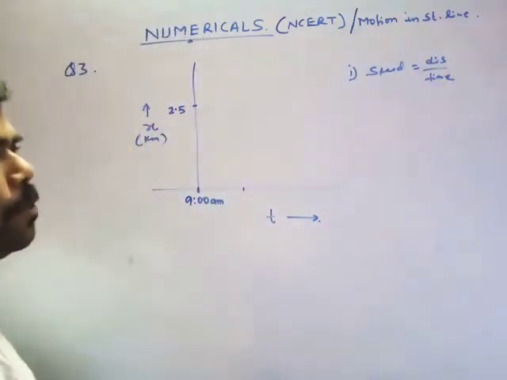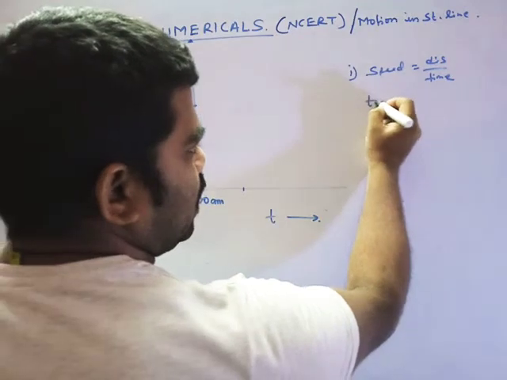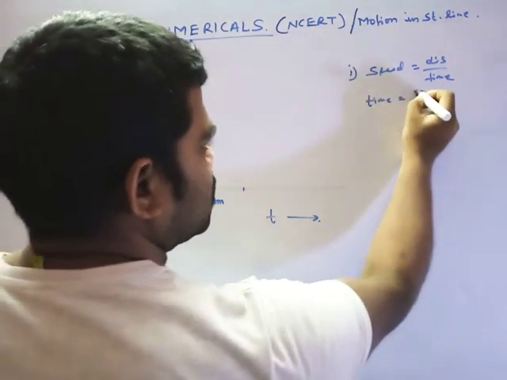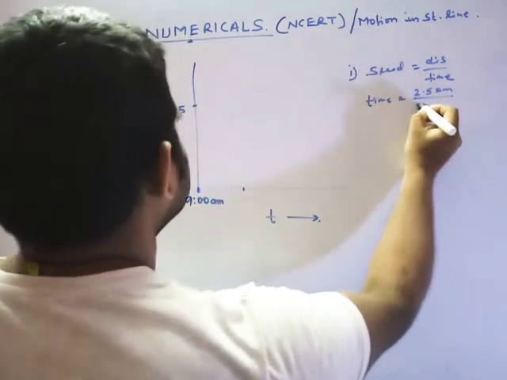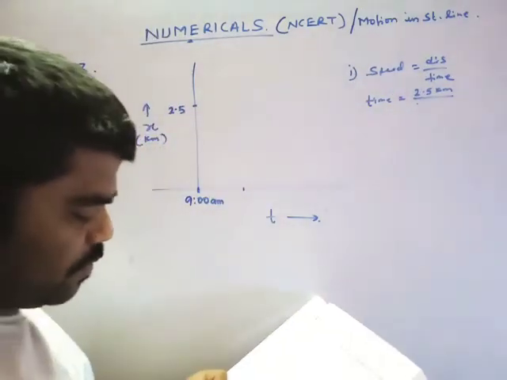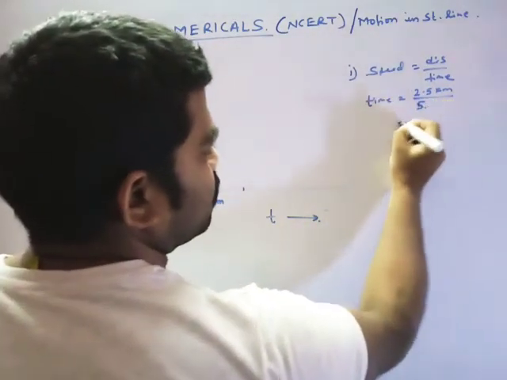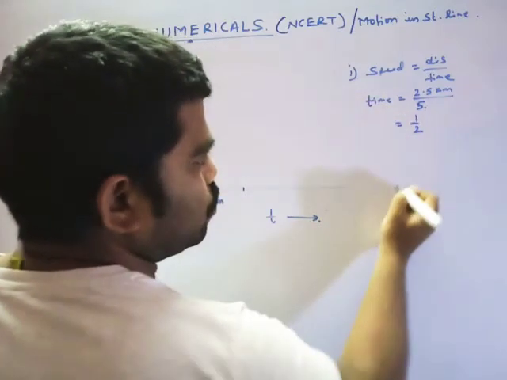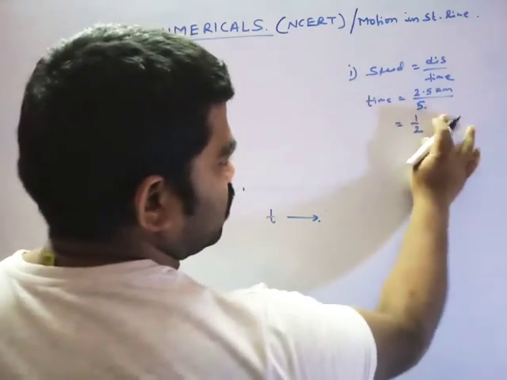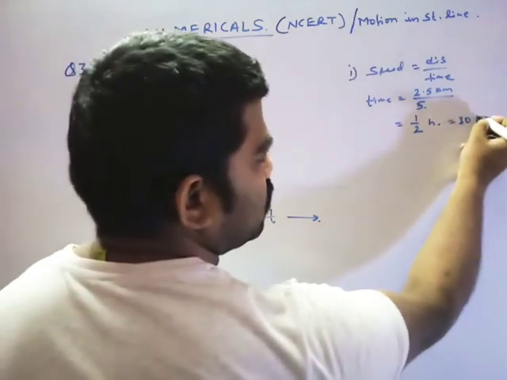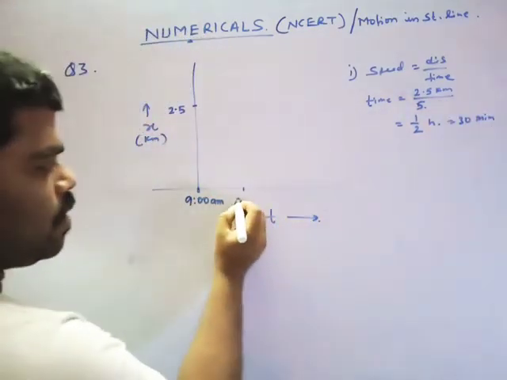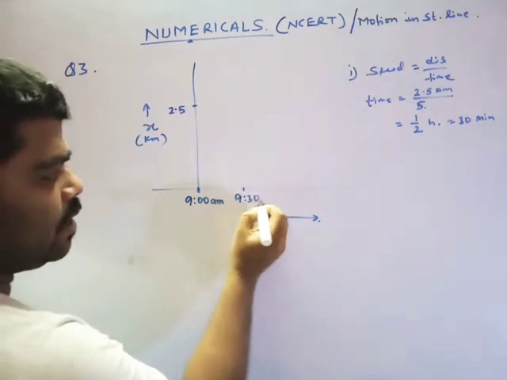The distance is 2.5 kilometres and the speed is 5 km/h, so the time is 1/2 hour, that is 30 minutes. So I will say it is 9:30 a.m.